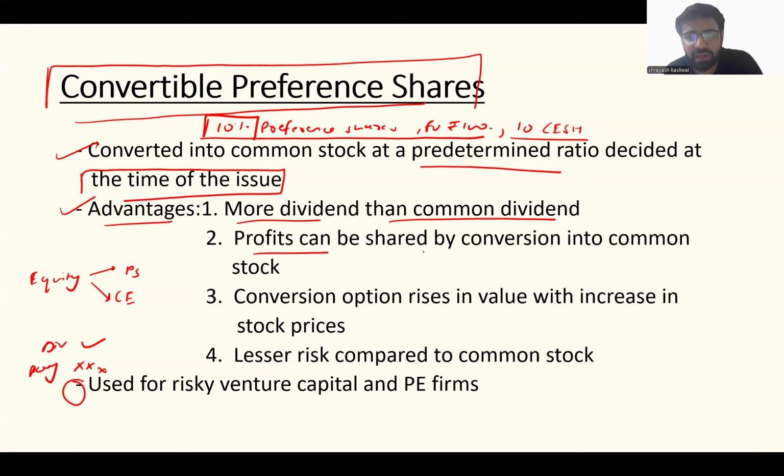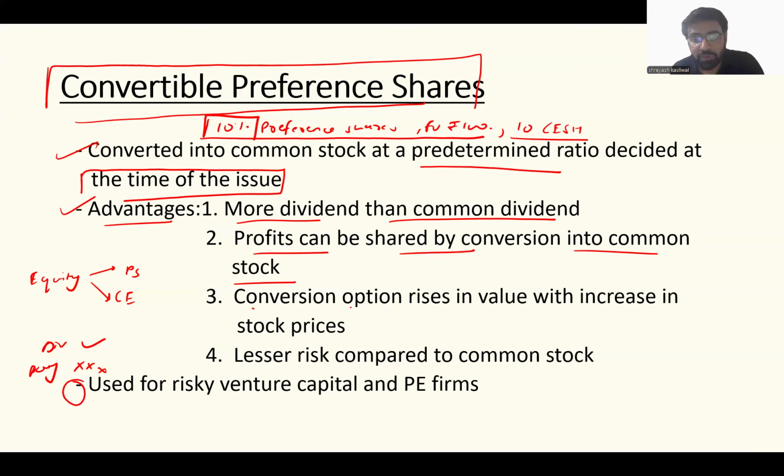Profits can be shared by conversion into common stock. The amount of dividend for common equity shareholders is not fixed. Tomorrow, if the company wishes, and it has a lot of money at its disposal, a lot of profit, it can just give out dividends. Will preference shareholders get that? No. But convertible preference shareholders can get that. How? They can convert their convertible preference shares into common equity shares. Simple as that.